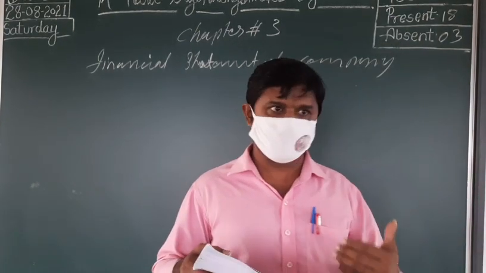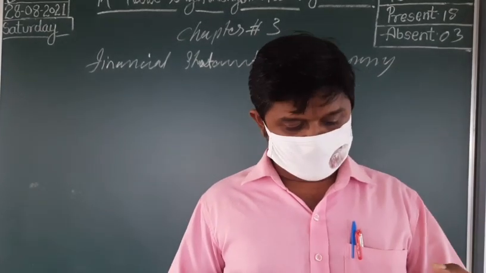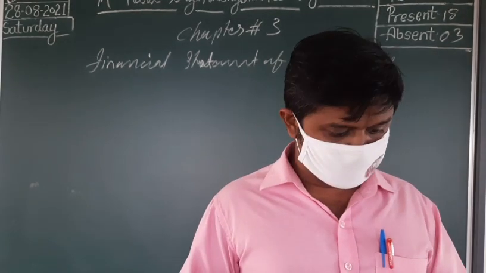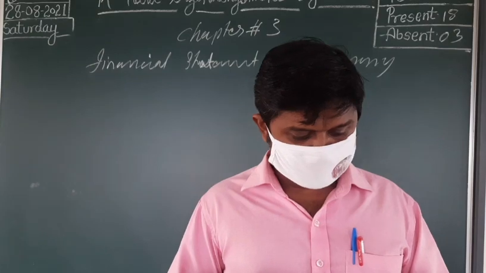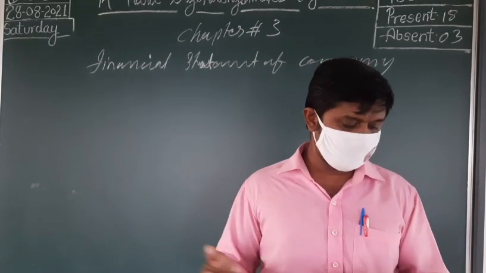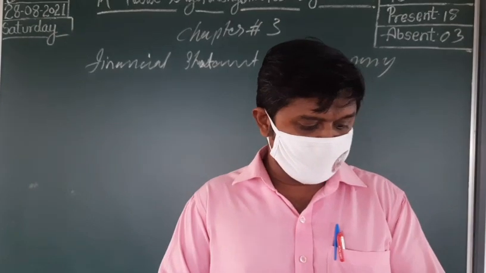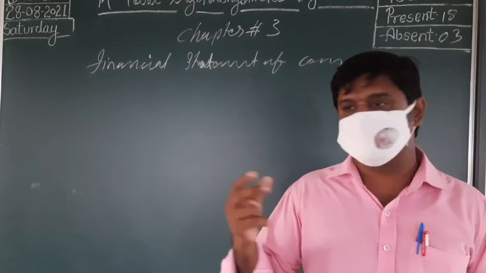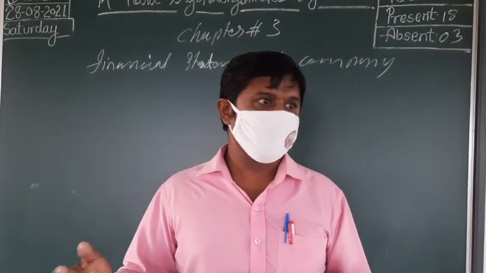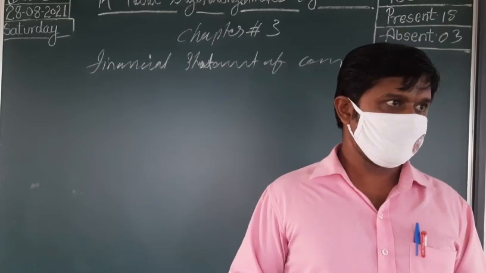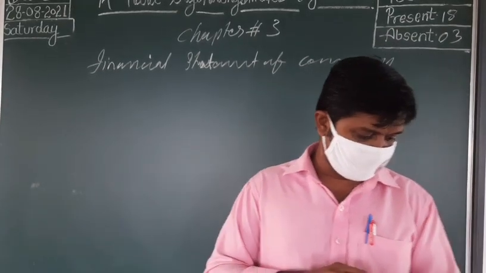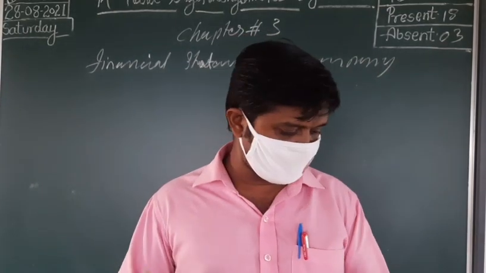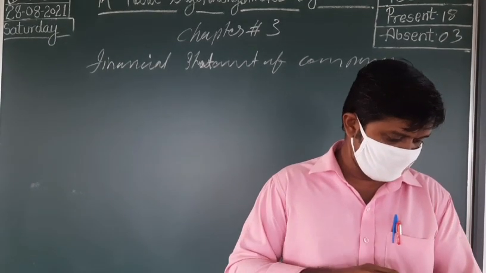These items are not much important. That is why normally in your numerical questions these are not coming; just know the heading. Income received in advance: that means any income received in advance. Unpaid dividends: that part of profit which is going to be paid but is not paid is also considered other current liability. But these are very rare; in accounting treatment we are not dealing with these items.